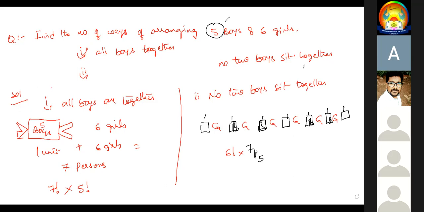Sir, please explain the second one again. Can anyone explain? Anyone understood? But I'll only explain. So what is the question? They said, first copy it, I'll explain. First copy it. Sir, what is the final value? No, no need to calculate the values. It is enough to write like that. 6 factorial into 735.